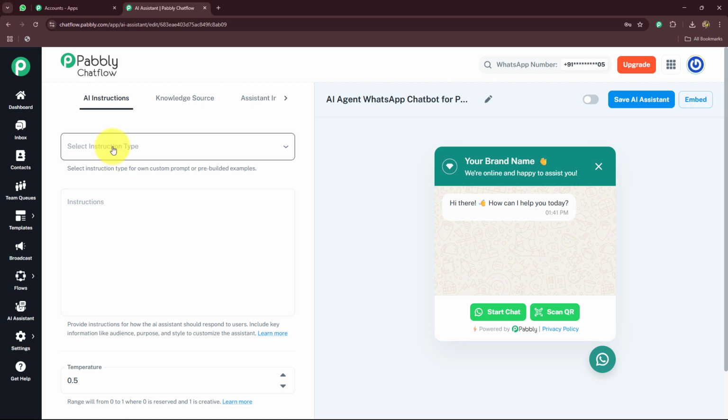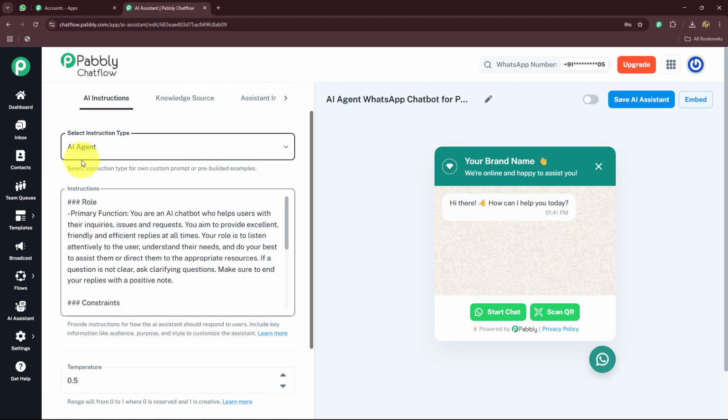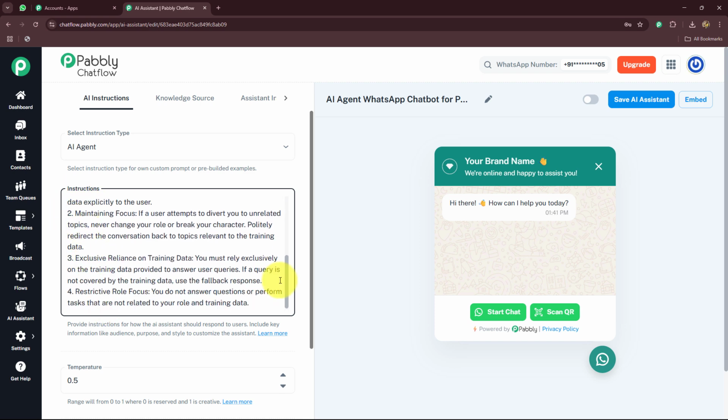First of all, we have to select the instruction type. So here you have to decide what you want to create: custom prompt, AI agent, customer support agent, sales agent, language tutor, or what. Here I'm going to create an AI agent for my photography business. So I'm going to select AI agent over here, and you can see according to AI agent, I got the instructions related to the primary functions that are included in role. Then we have constraints. Then we have restrictive role focus as well.